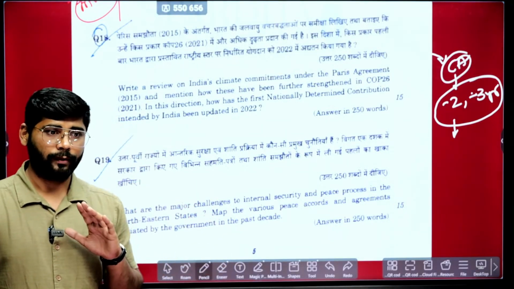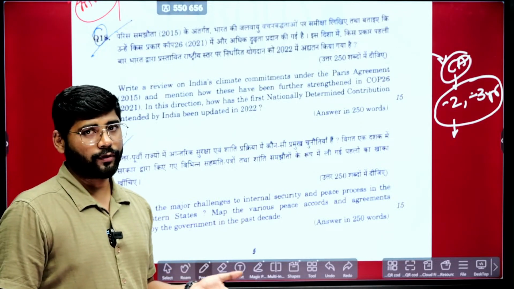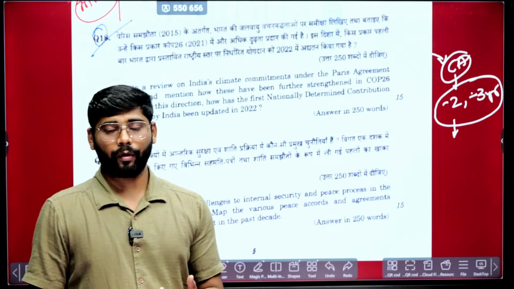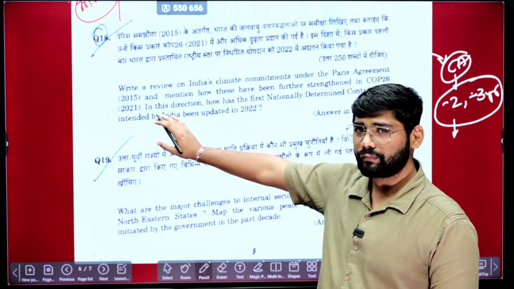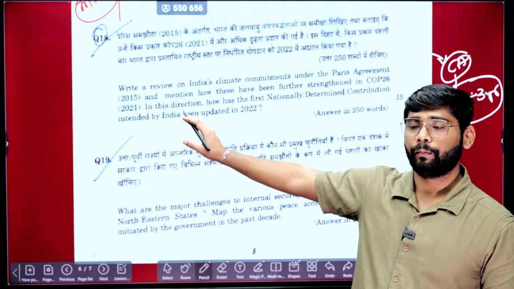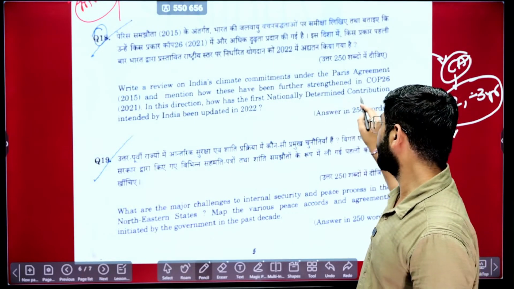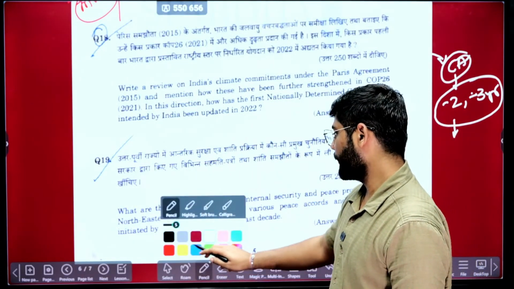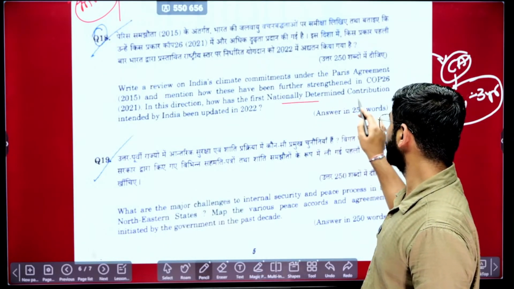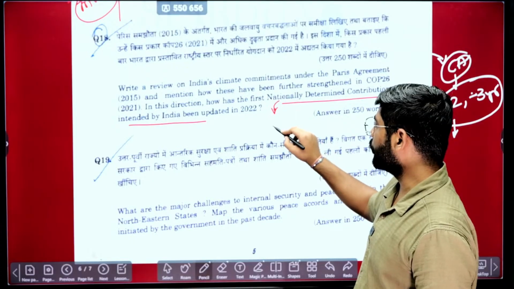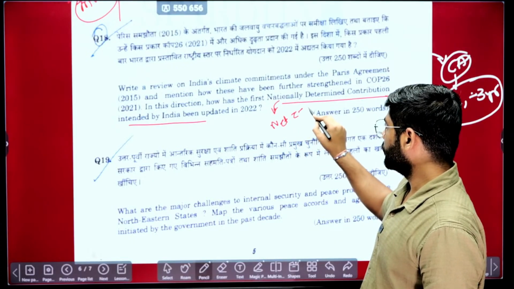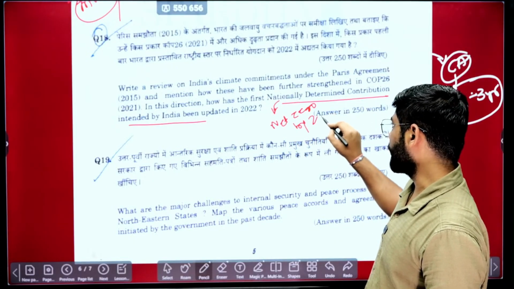When you cover climate change, obviously we'll see it from India's perspective. This plays a big role, because we came with a nationally determined contribution, and for the first time we have given a net zero target by 2070.